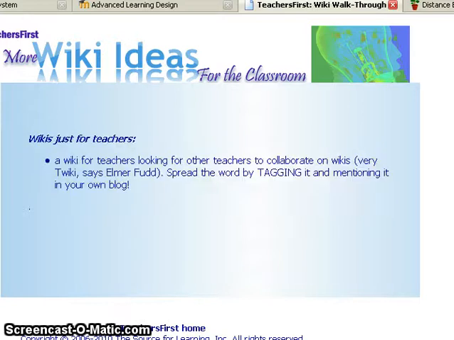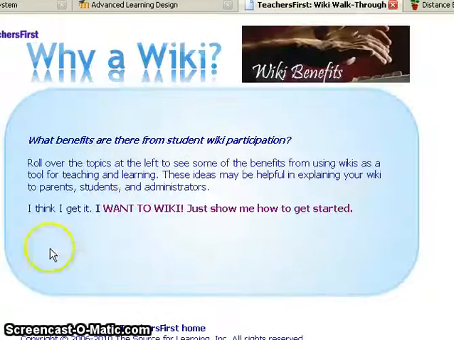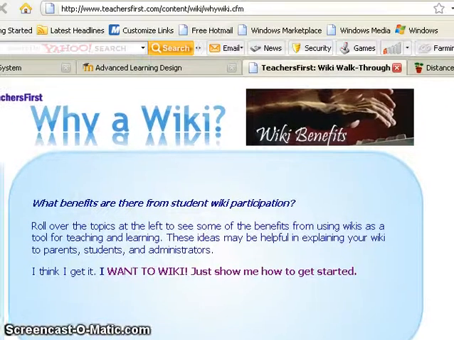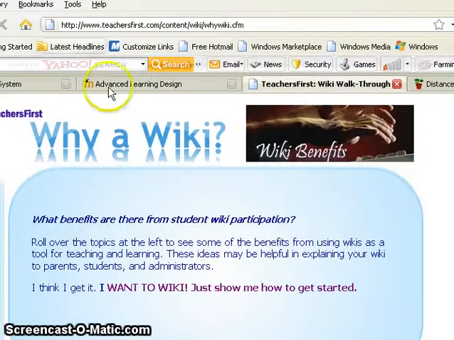There are also teacher wikis available on this particular site, and this is for teachers looking to collaborate with teachers, so it's not limited to just student learning, but also the idea that teachers can learn from each other. So I invite you to take a look, and I'm going to scroll this up here. It is found at http:// teachersfirst.com. And now I'll let you take a moment so that you can jot down this particular website for you.